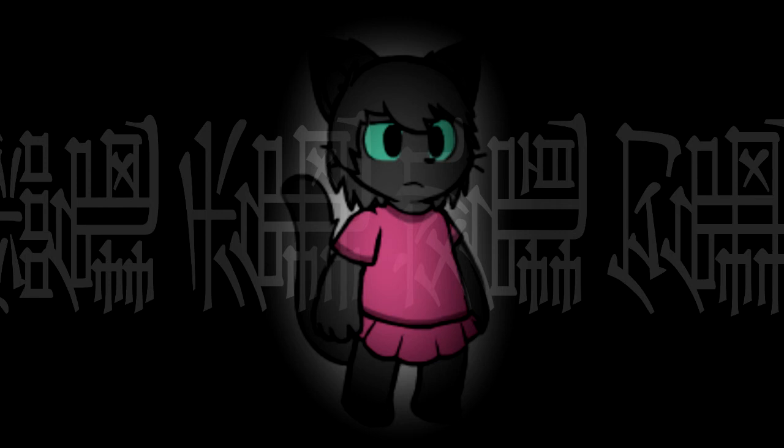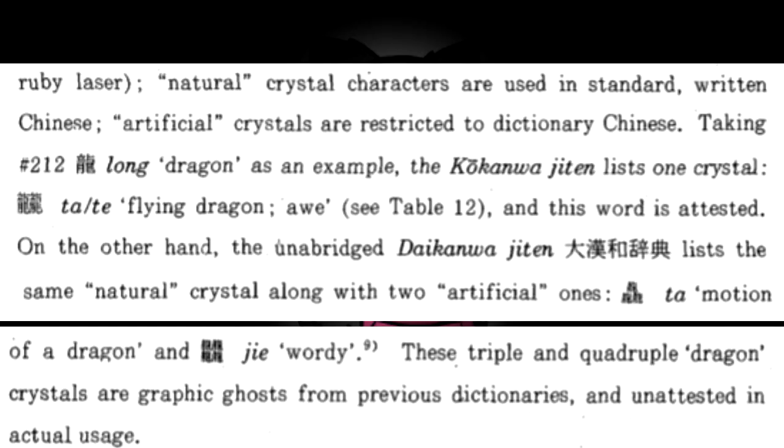Are these really it? In 1986, linguist Michael Carr wrote about what he called crystal characters, characters created by stacking the same character multiple times, like we've been talking about. In the part where he describes his method, he says this: in analogy with natural or artificial crystals, natural crystal characters are used in standard written Chinese. Artificial crystals are restricted to dictionary Chinese. Taking Long as an example, the Kokanwa Jiten lists 1 crystal, Da, and this word is attested.